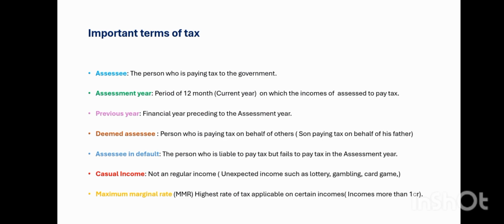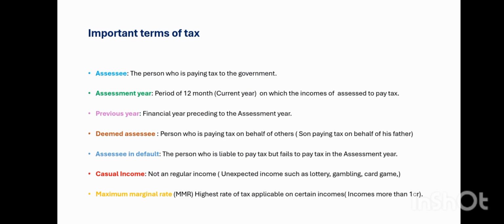And the next one is assessment year. I have told that the assessee is paying tax for his previous year income in the current year. So previous year incomes are taxed in the current year. Assessment year is nothing but a period of 12 months, in the sense the current year, in which the income of the assessee is assessed to pay tax. Assessed in the sense combined. So previous year incomes are combined to pay tax in the current year. That is said to be the assessment year.